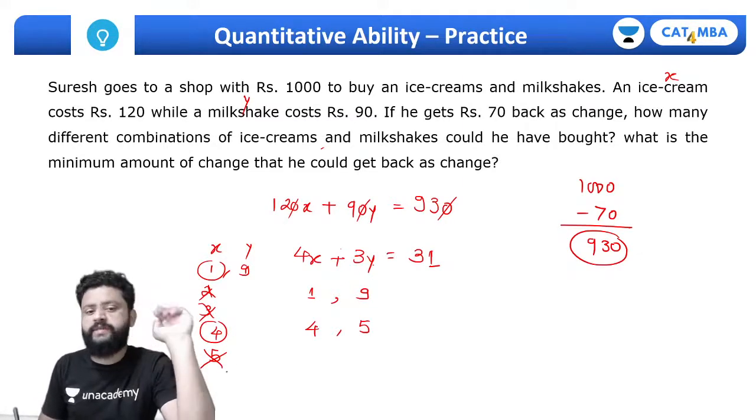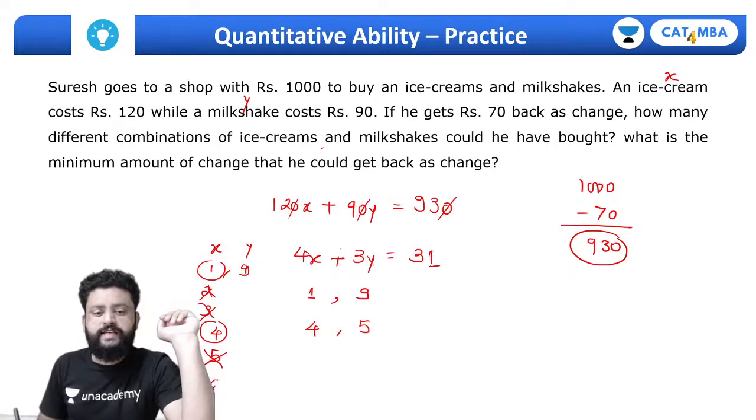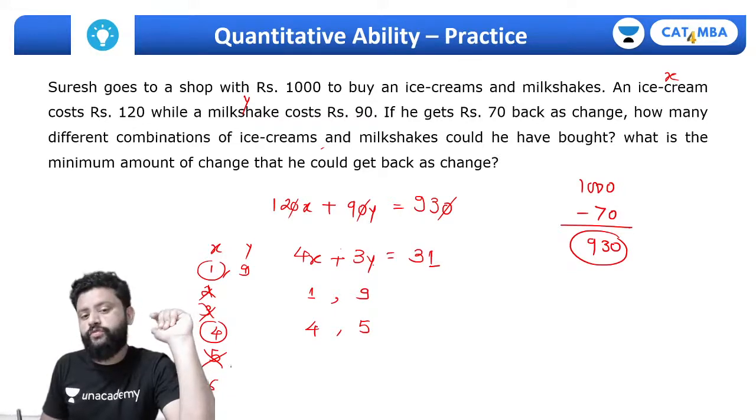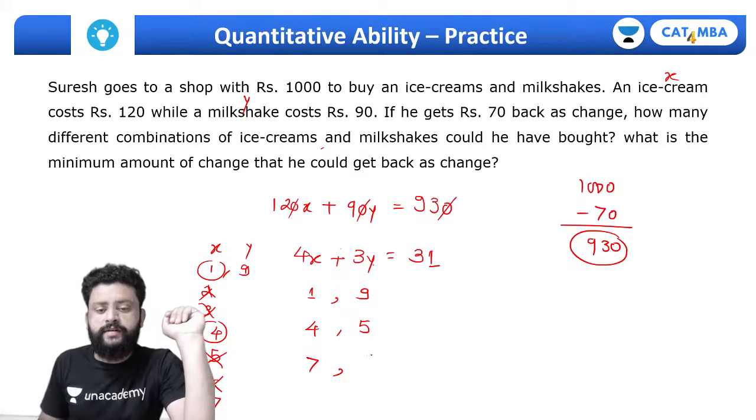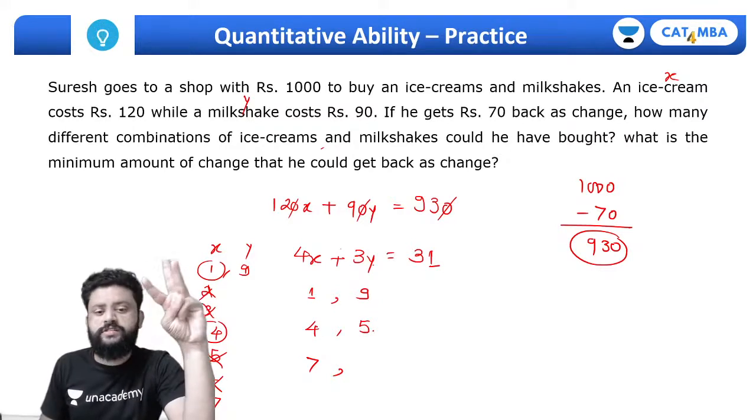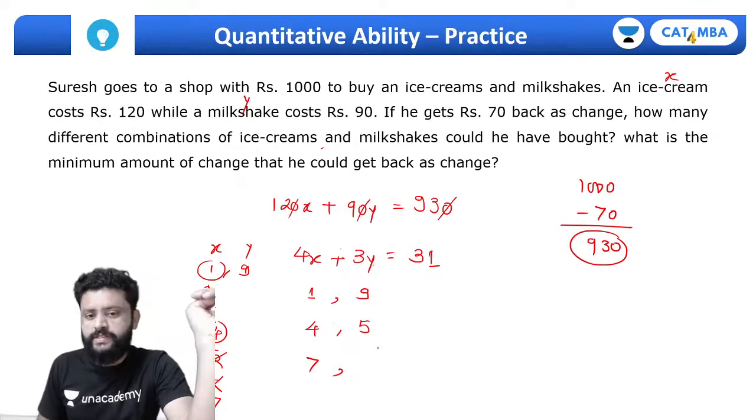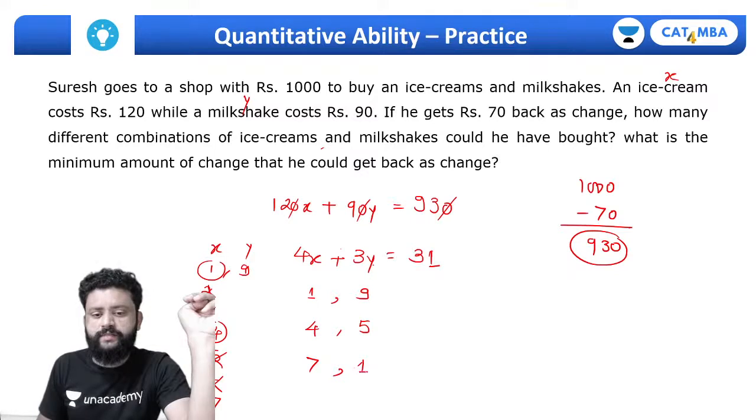Then you cannot have 5 here. 5 fours are 20, 11 remains. Then we can have 6. 6 fours are 24, the remainder will be 7. It's not possible. If we take 7, 7 fours are 28. So 7 ice creams, and after that just 7 fours are 28, 3 rupees remain, just 1 milkshake.